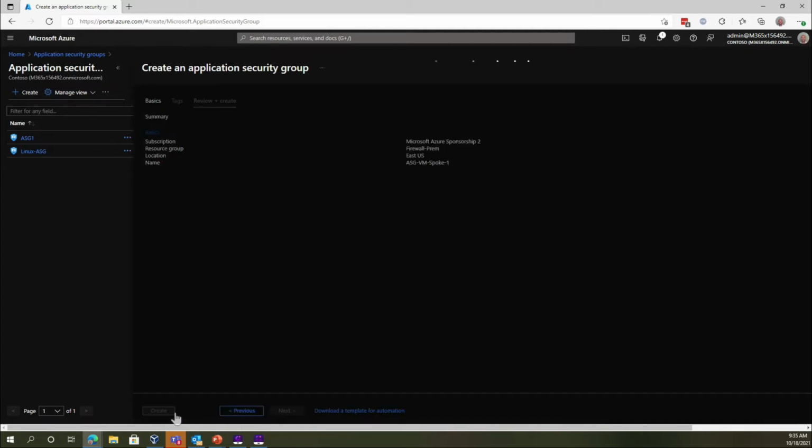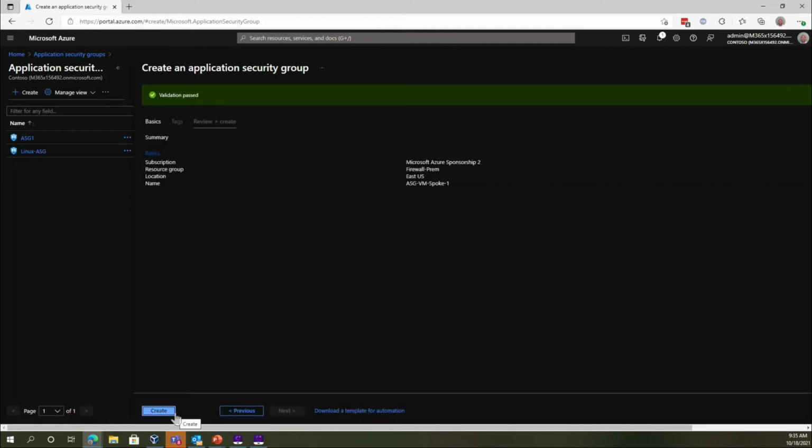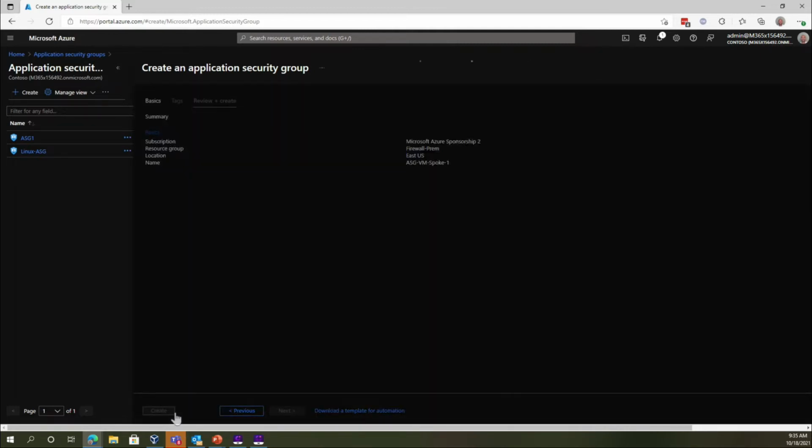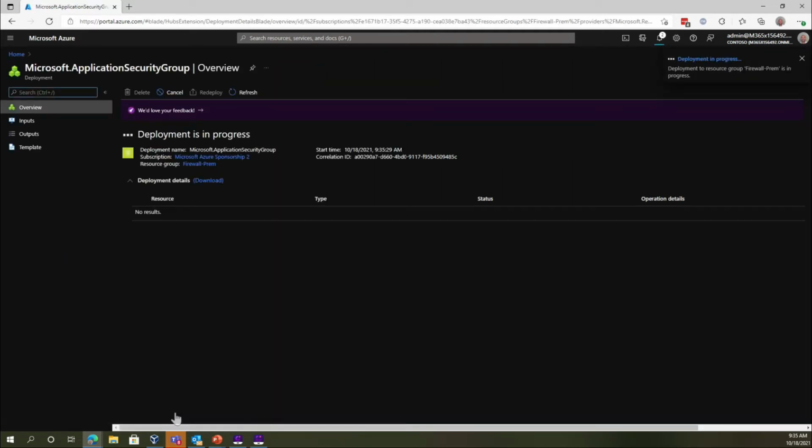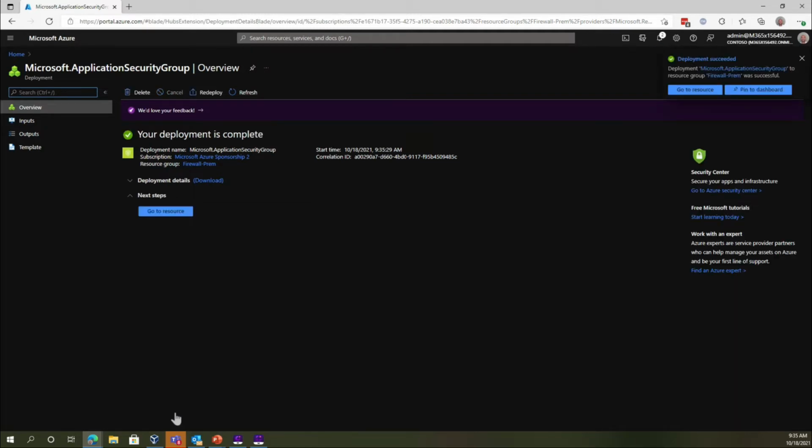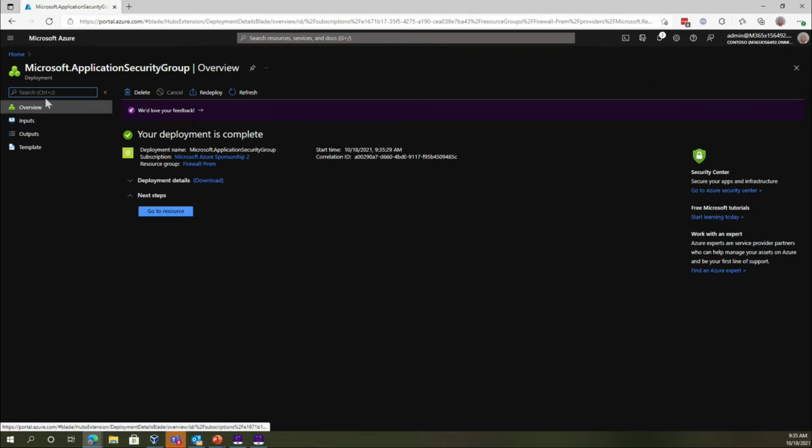I'm going to hit review and create. As you can see, there's not much to it. What we're doing here is really creating a tag, if you will, and this tag then gets assigned to a machine, and then the network security group can control access to this machine based on tag and also ports and things like that. So let's look at how that's configured.